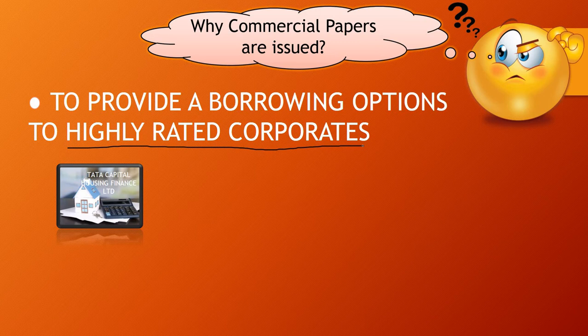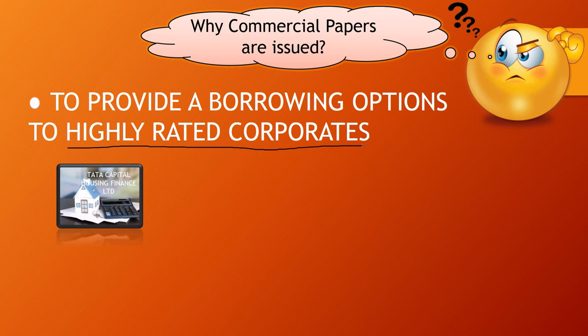They have taken the credit rating from agencies like CRISIL and ICRA, and they got a credit rating of A1 plus, which is more than A2. So they are eligible to borrow money with the help of commercial papers.